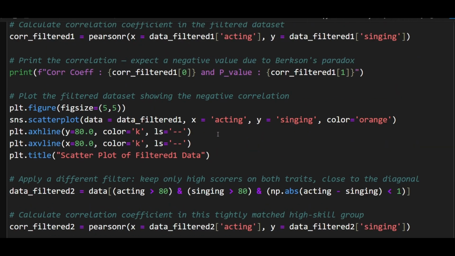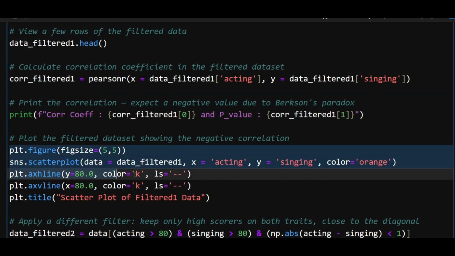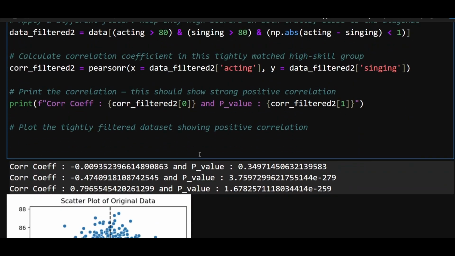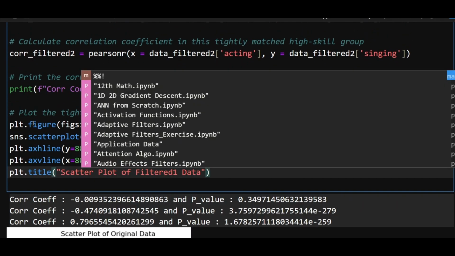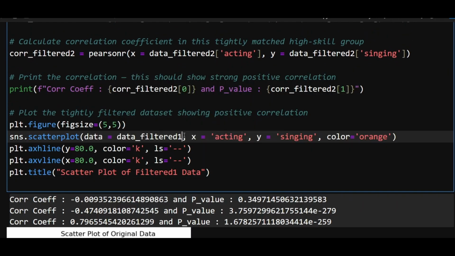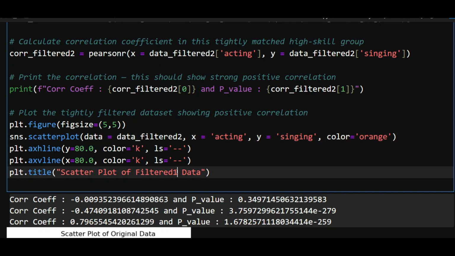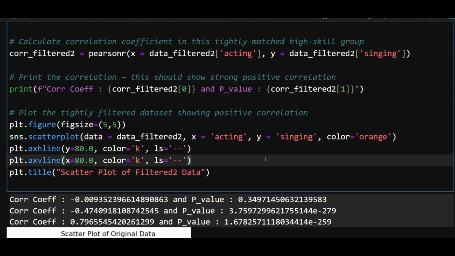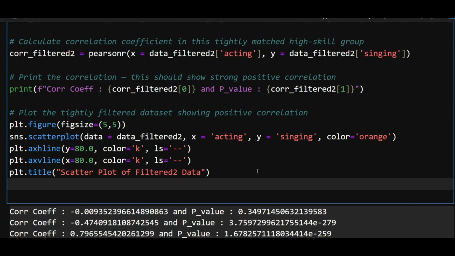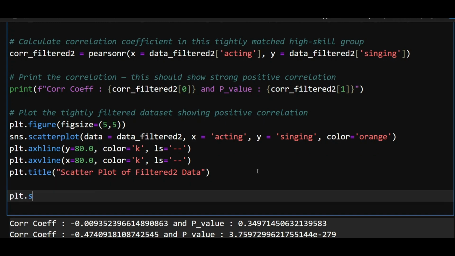So why not plot it and have a look at what's happening there. Let me just copy this code and paste it here. And let me just change my data to data 2. And remaining things are okay. And this will become filtered data 2. So let me plot this, and also let me just say plt dot show.